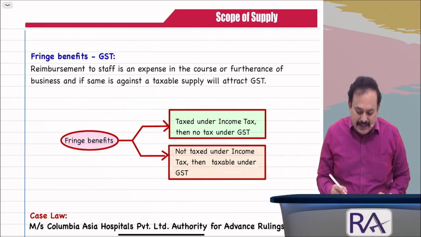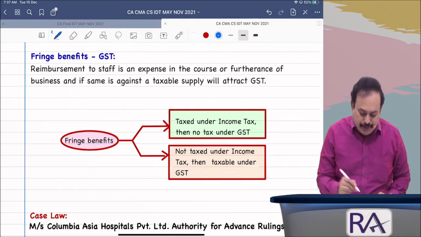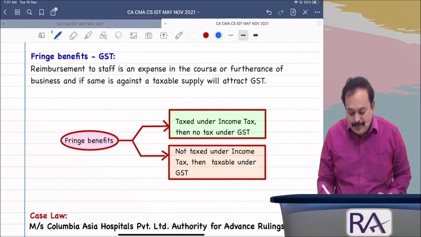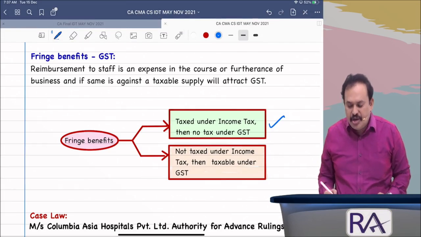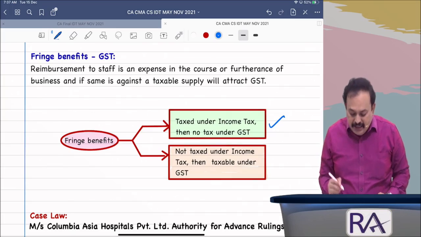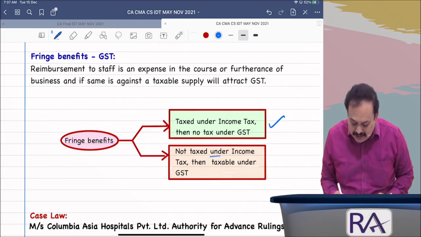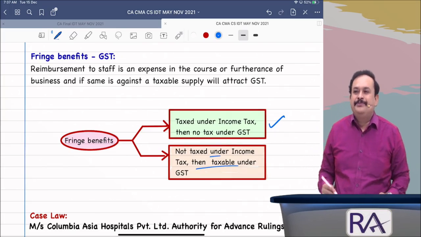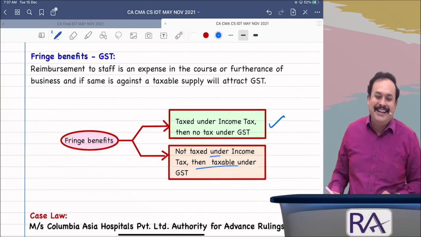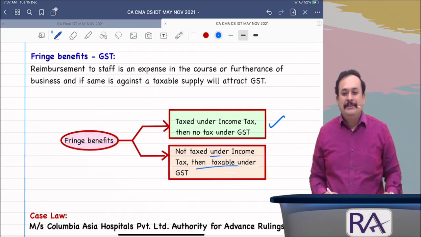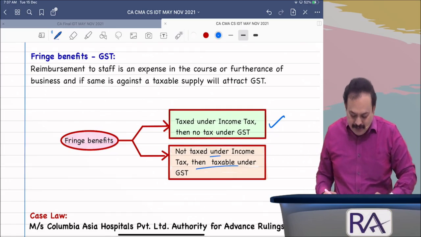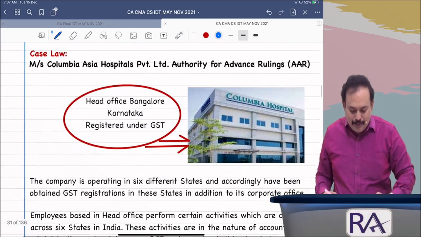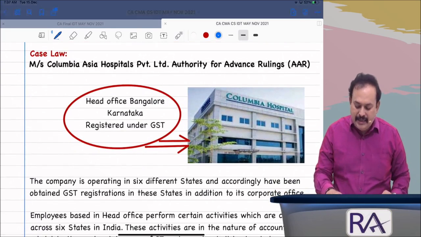In a simple manner, saying as follows: tax under income tax, we are not going to tax under GST. If it is not taxed under income tax, then it can be taxed under GST, treating it as supply. Got the clarity, my dear sir? Any difficulty? Further, I bring into your notice case law at your level.